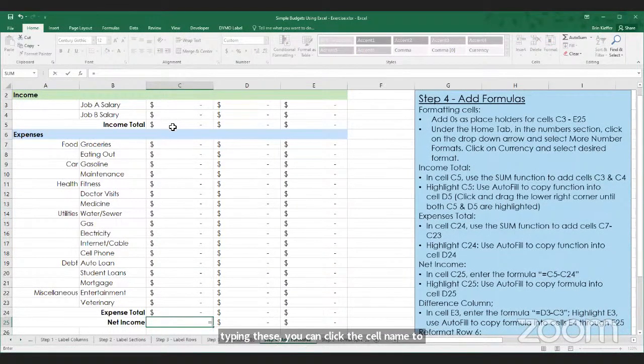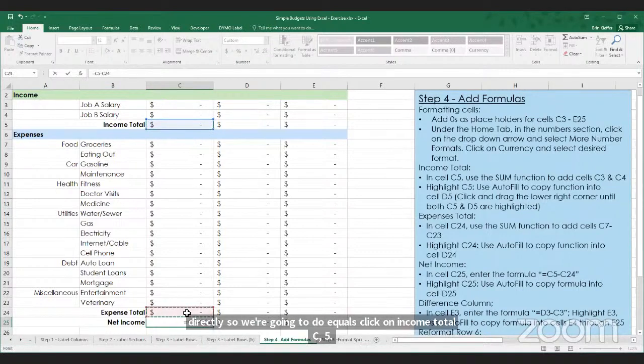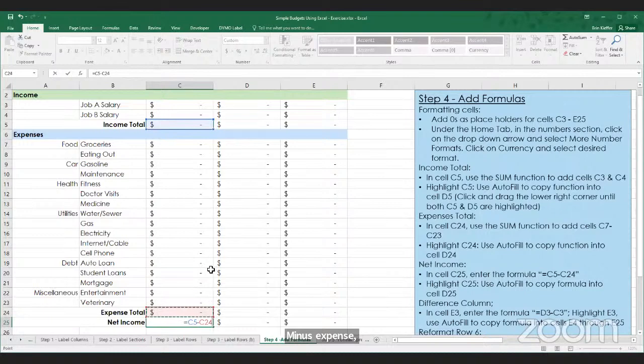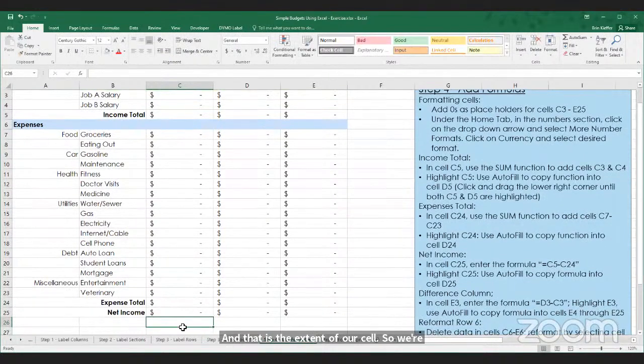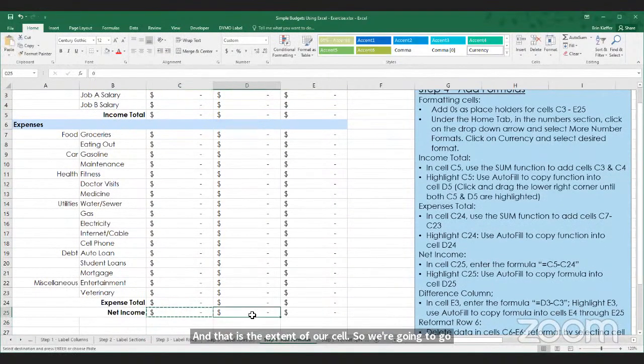So we're going to do equals, click on income total C5 minus expense total C24. And that is the extent of our cell. So we're going to go ahead and press enter. And then we're going to copy that formula into cells D and E25 as well for the same reason.